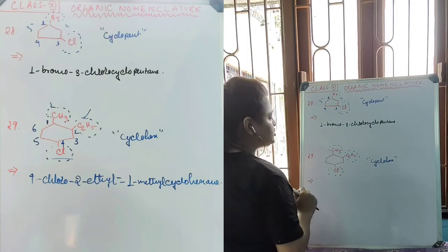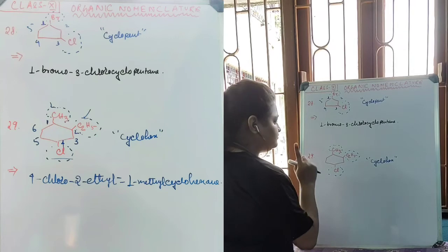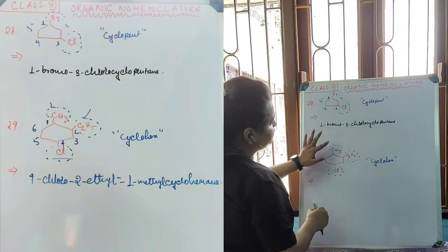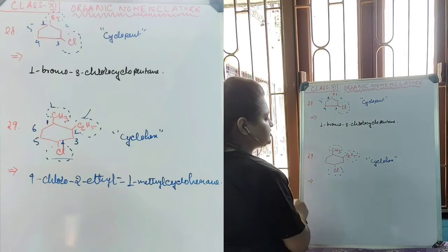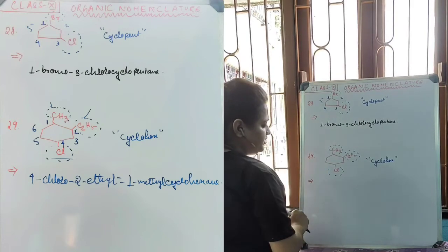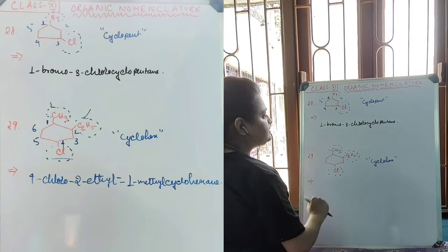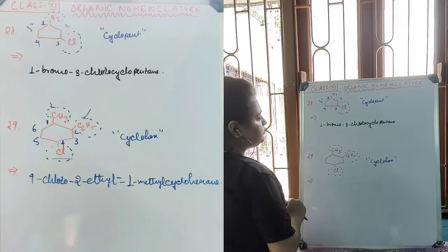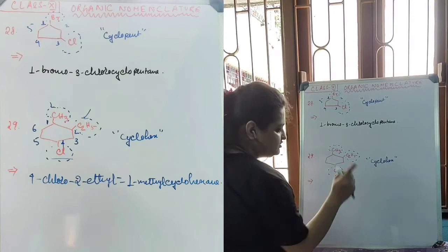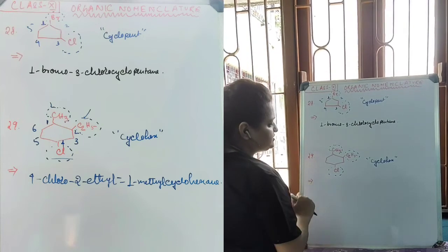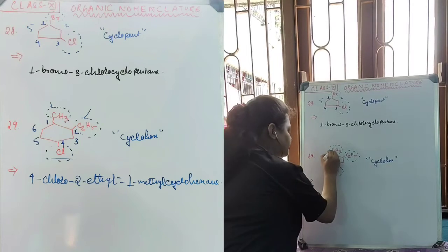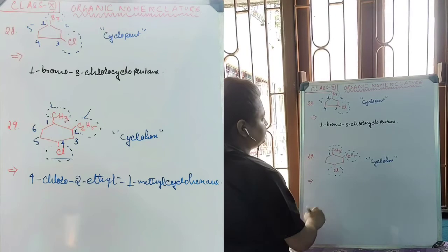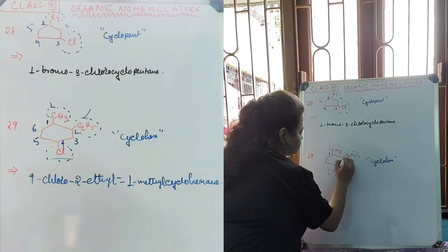At the 2nd position I am finding the ethyl, and at the 3rd position the chloro. So if I start the counting from methyl in a clockwise direction, both of the remaining functional groups have the lowest positions, which I cannot get if I start counting from ethyl, either clockwise or anti-clockwise. That's why the numbering will start from ethyl with a clockwise counting, and the counting will be 1, 2,